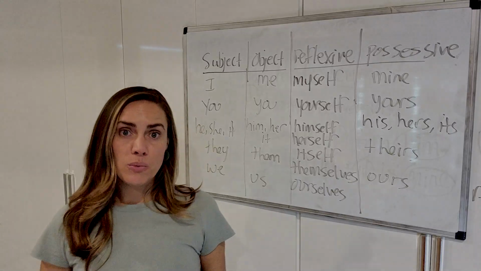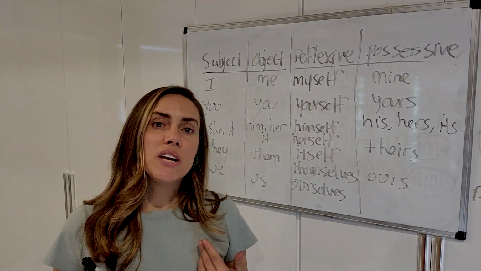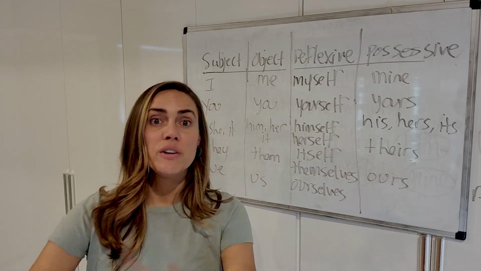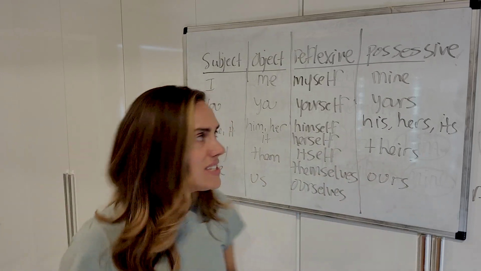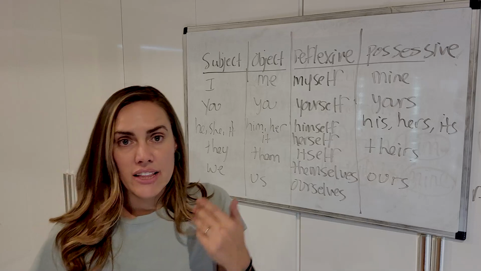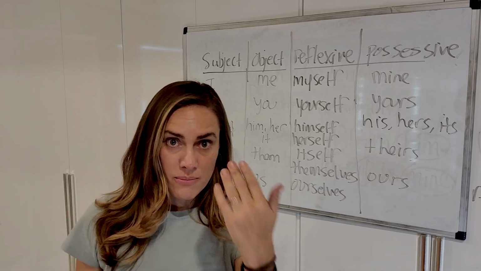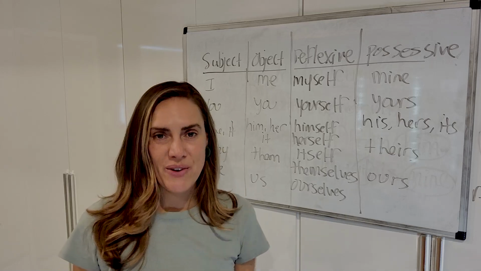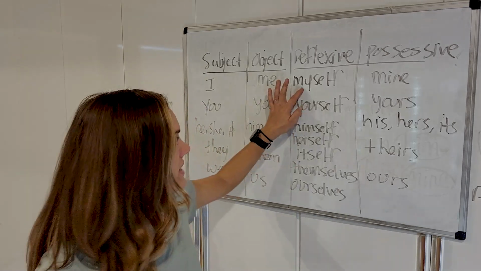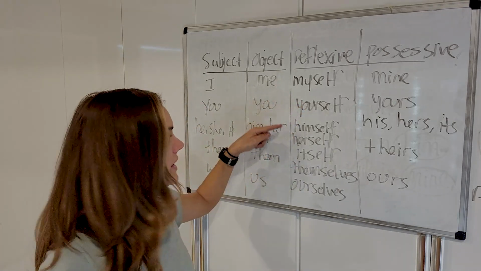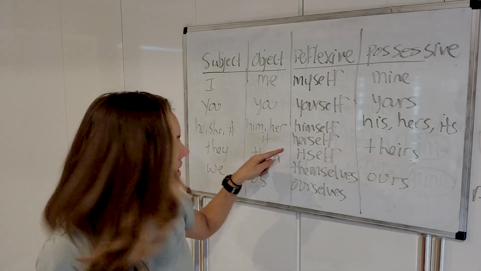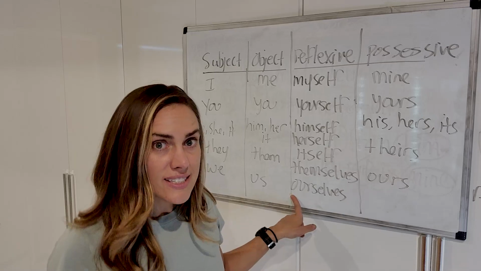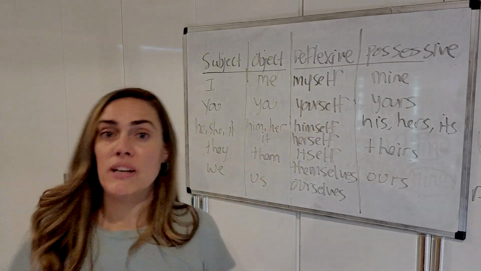Reflexive pronouns are the pronouns that we use to say that we've done something and it comes back to us. It reflects back onto us, okay? So I can say, I looked at myself, I looked at myself in the camera. So myself, yourself, himself, herself, itself, themselves, plural, ourselves, plural.